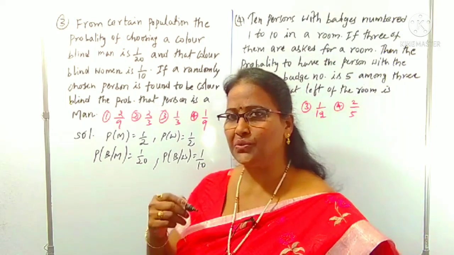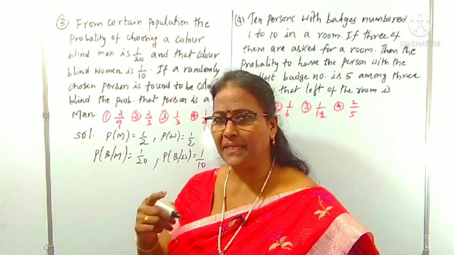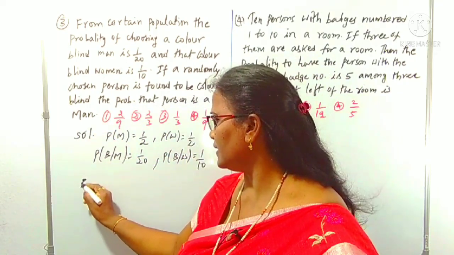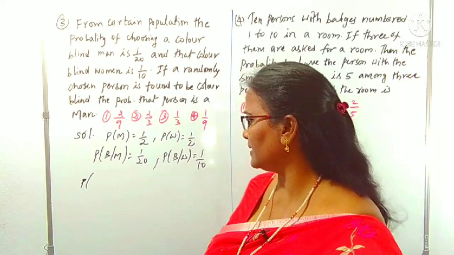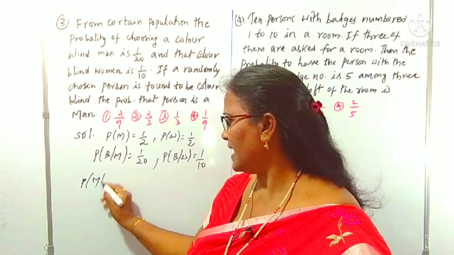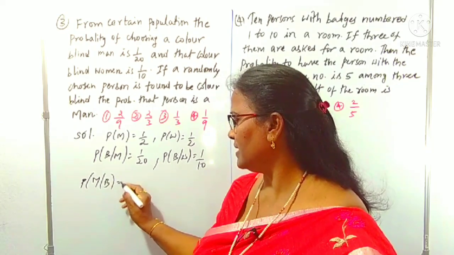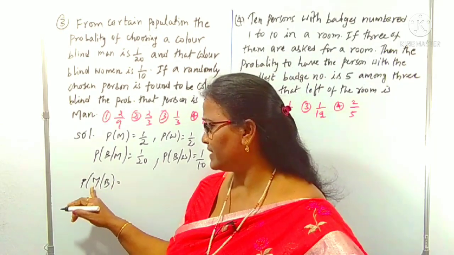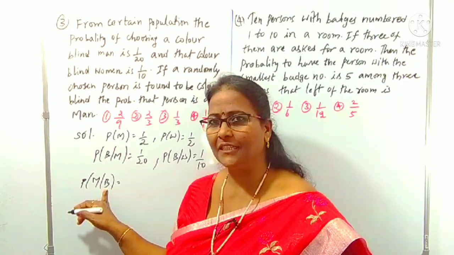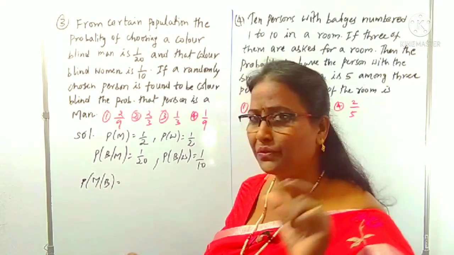Now what is asked? We have to choose a person, and that person is from the man only. He is a man. That is called conditional probability. That is Bayes theorem, I am using it like this. The probability that the person, a man, has a color blindness, P of M by B, we can write. What is the meaning of this? We have to choose a man that has a color blindness. Okay, M by B according to the Bayes theorem.